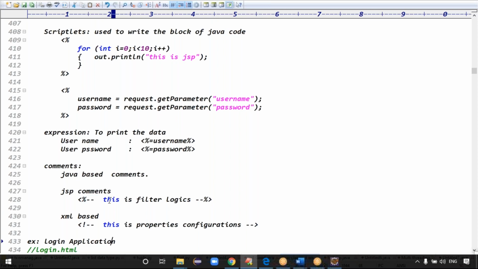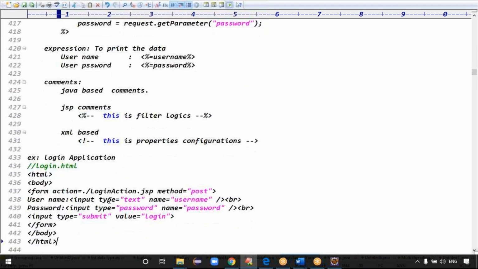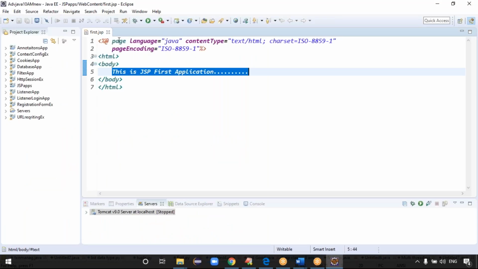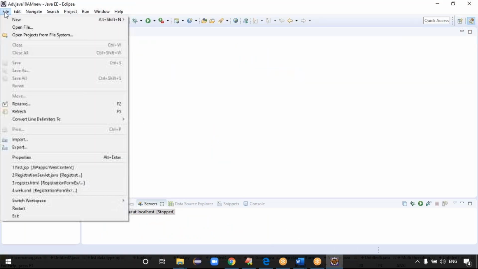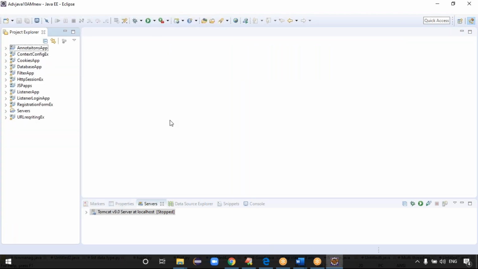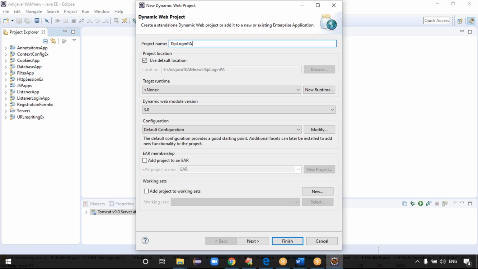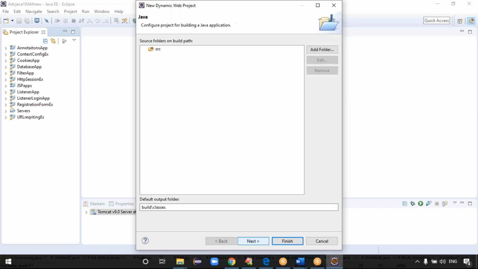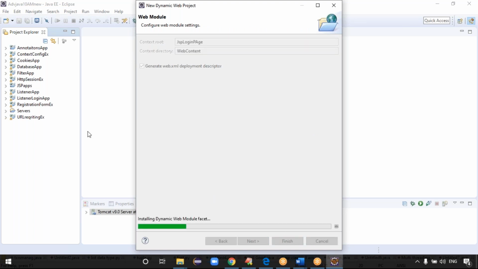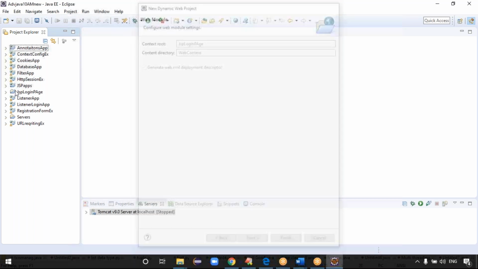Good, guys. Today let me write the login application using JSPs. Let me create the login page so that I can explain the internal process of how it happens. So, new dynamic project, JSP login page. JSP login page means I am writing the processing logic using JSP itself, right? Click on next, next, next. Generate web.xml file, click on finish. JSP login page is ready.